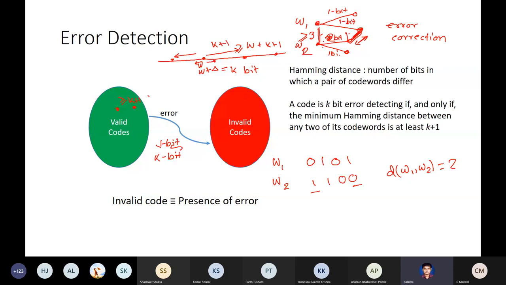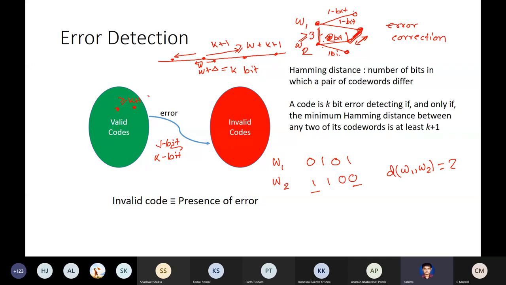Okay, so now we'll talk about error correction later. First talk about error detection. So now for error detection, we know 2 valid code words should be at least k plus 1 Hamming distance apart. How do you ensure that? The way to ensure that is by means of redundancy. You put in your redundant bits, the check bits, and you compute them in such a manner that this property is established.